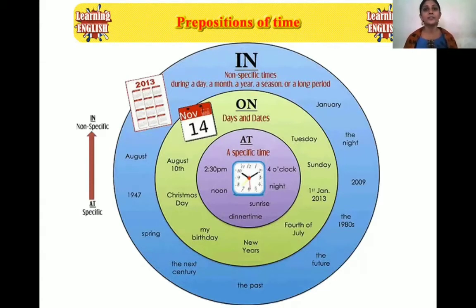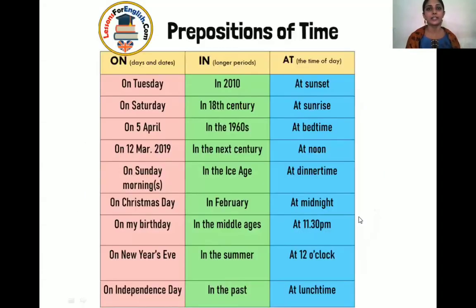All right. So, for example, Kaun Banega Crorepati, the show starts at 9 p.m. So it is a very, very specific, the dot of time we are talking about. So these are the three most common prepositions of time: in, on, and at.